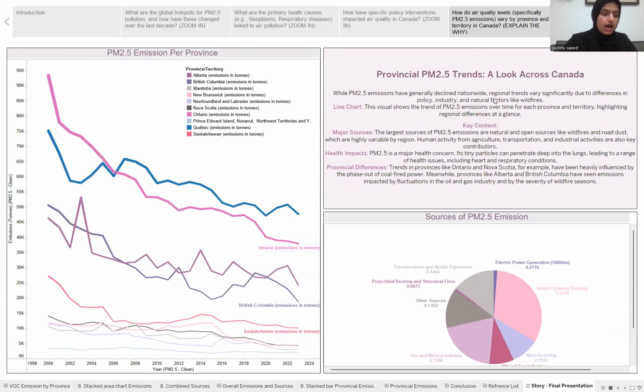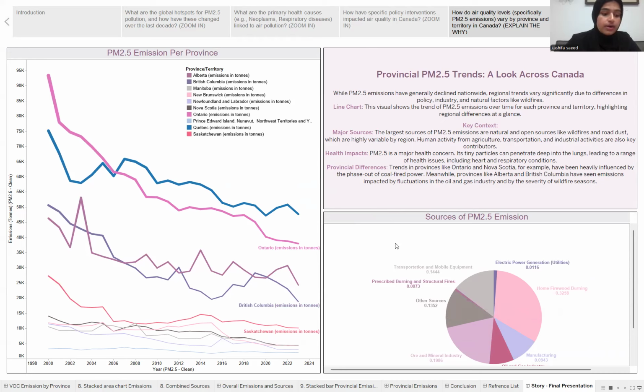Okay, next. Now we'll dive deeper into the provincial picture. While PM 2.5 emissions have generally gone down across the country, this chart shows us that the trends vary from province to province. This is the breakdown of provinces. This is because the biggest source of PM 2.5, as this pie chart shows all the sources, are natural and open sources like wildfires and road dust, which are highly variable by region.